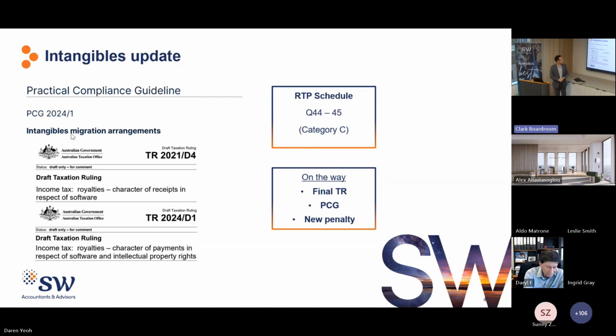On intangibles, as Anthony mentioned earlier, the ATO is working on some rulings and guidance, particularly on the mischaracterization of intangibles, whereby the Australian royalty withholding tax is not duly paid. Since last year, new RTP questions have also been introduced to require taxpayers to self-assess the risks associated with any intangible migration arrangements. So intangibles is really a continuously evolving topic. Watch the space closely and make sure that documentation is put in place to evidence your self-assessment of any intangible arrangements. That's really important for any taxpayers involved in this space.